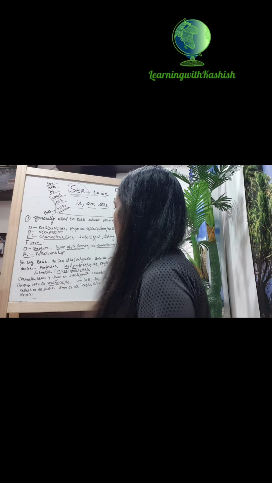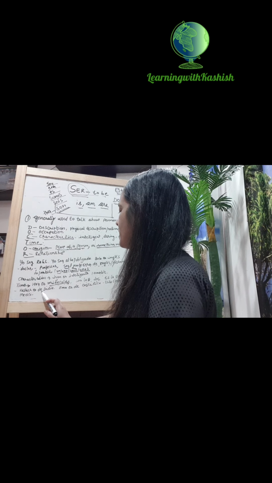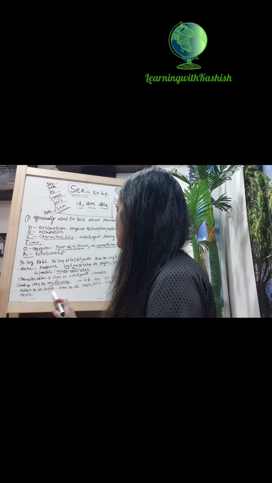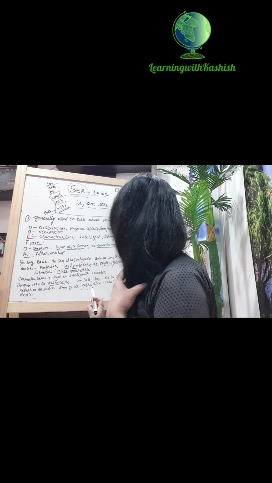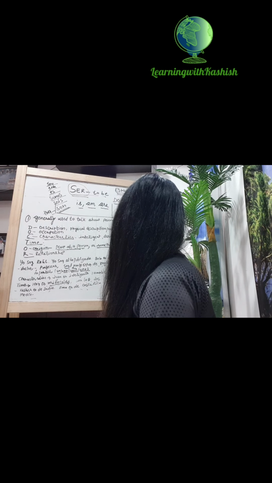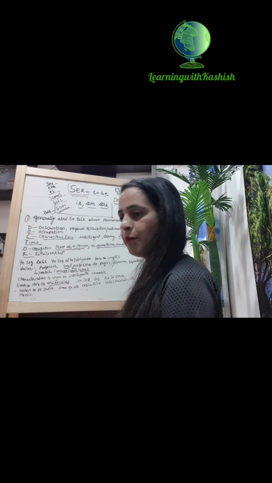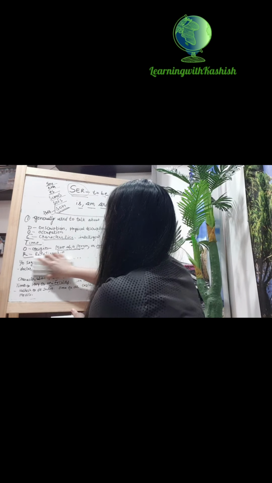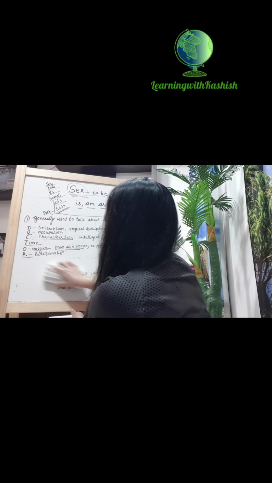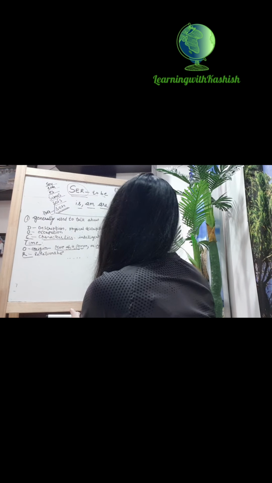Okay. Then origin. Kashish es de India. Kashish is from India. Emma es de Costa Rica. Emma is from Costa Rica. Este chocolate es de Mexico. This chocolate is from Mexico. So these are the examples which we can give.